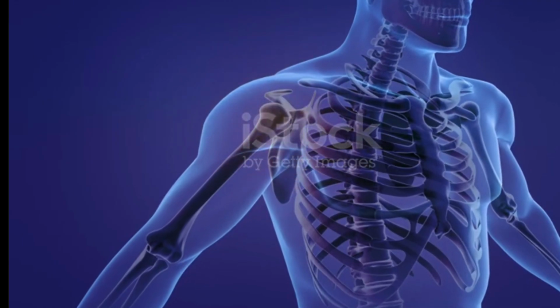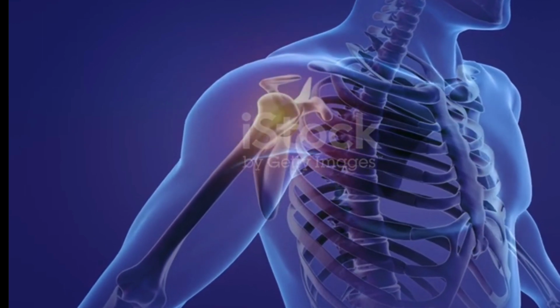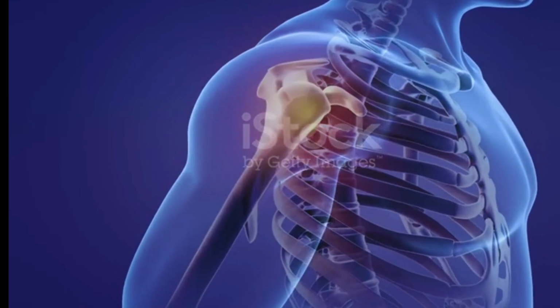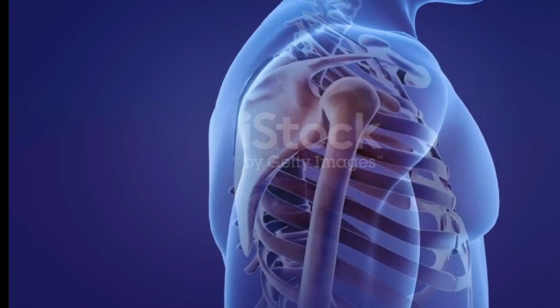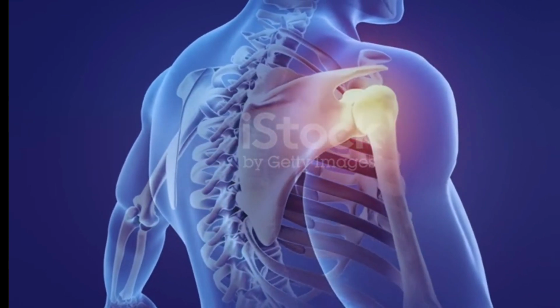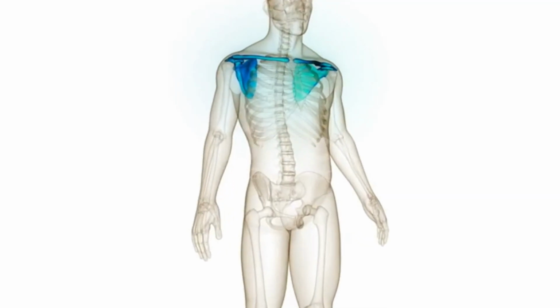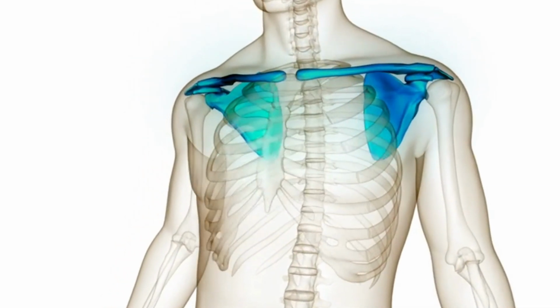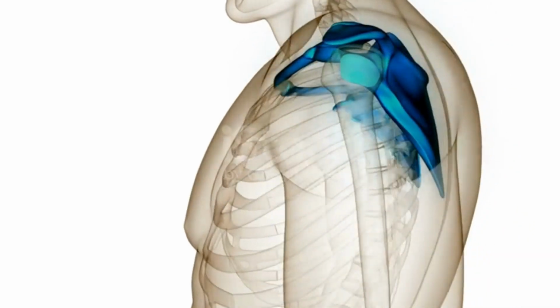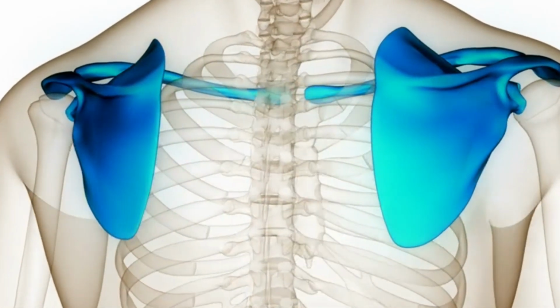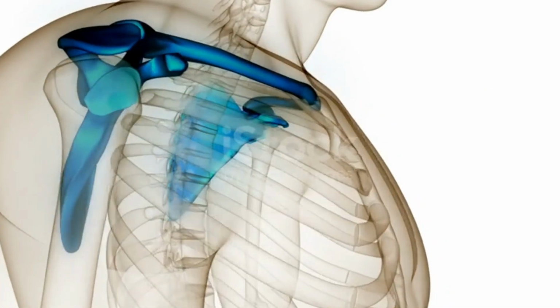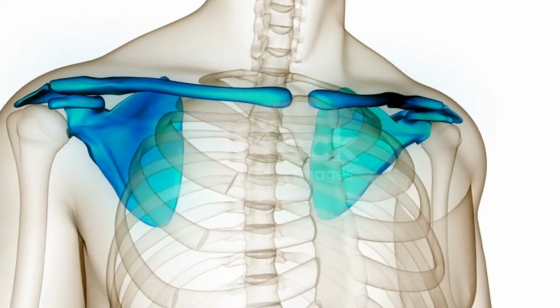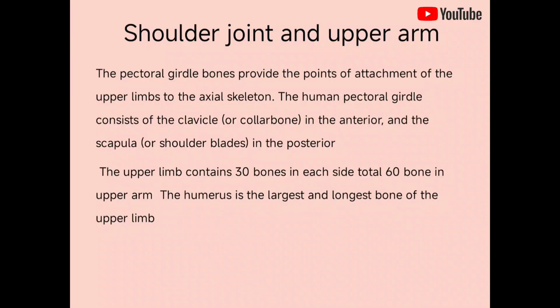Shoulder joint and upper arm. The pectoral girdle, also known as the shoulder joint, bones provide the point of attachment of the upper limbs to the axial skeleton. In humans, the pectoral girdle consists of the clavicle, also known as the collarbone, on the anterior side, and the scapula, also known as the shoulder blade, on the posterior side. The upper limbs consist of 30 bones each side, total 60 bones in the upper arm.